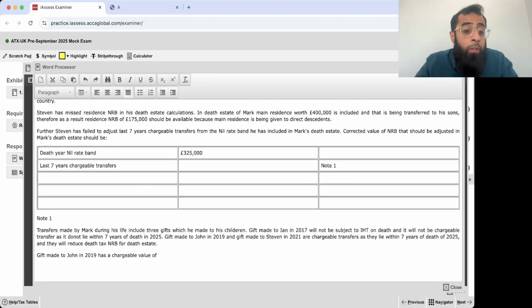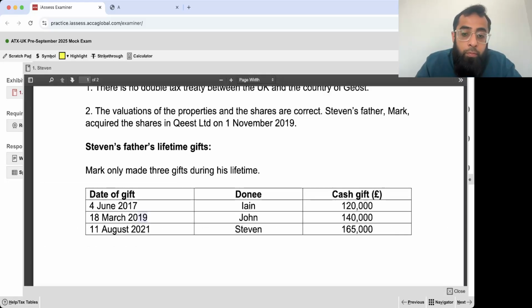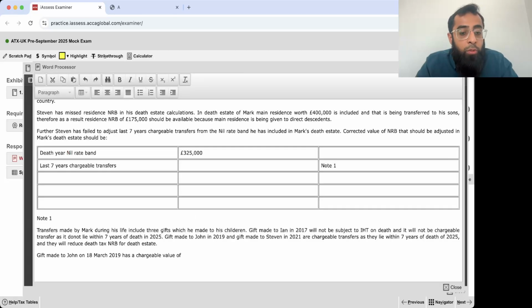The gift made to John on 18th March 2019 has a chargeable value of how much? 140,000 pounds minus 3,000 pounds annual exemption of 2018-19.